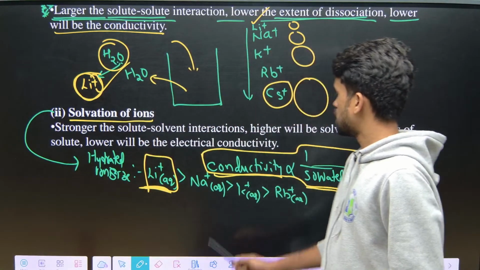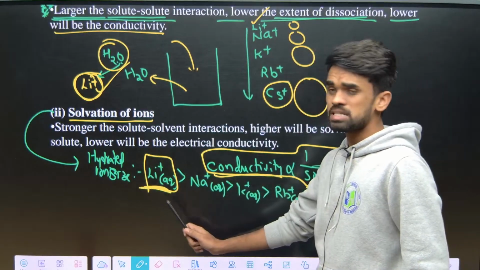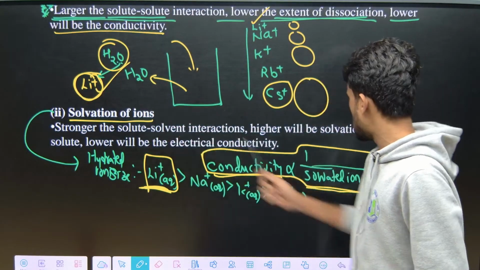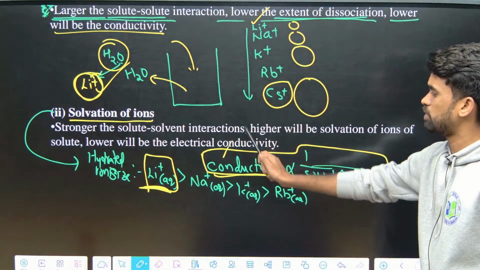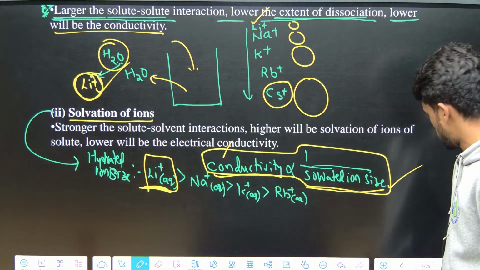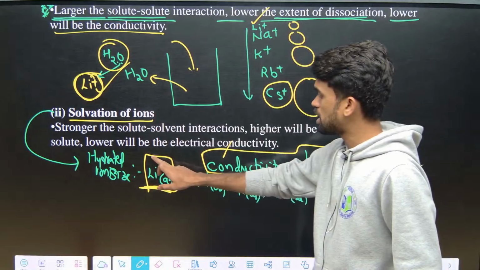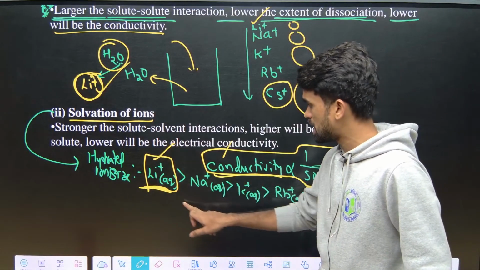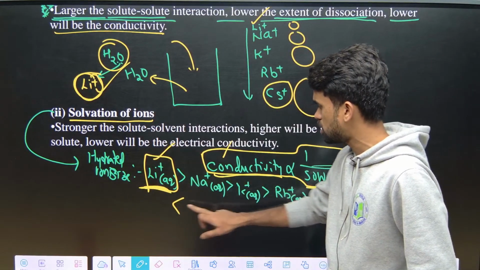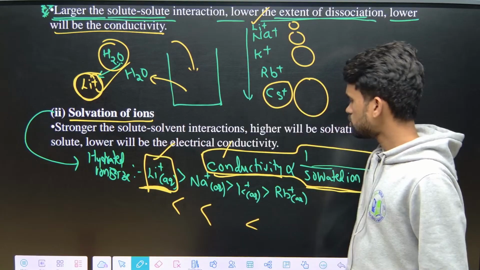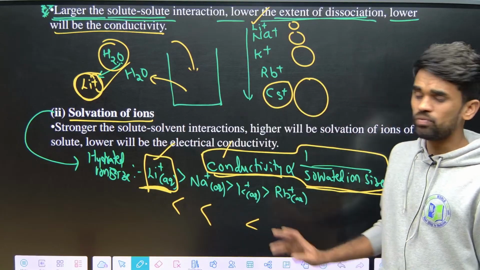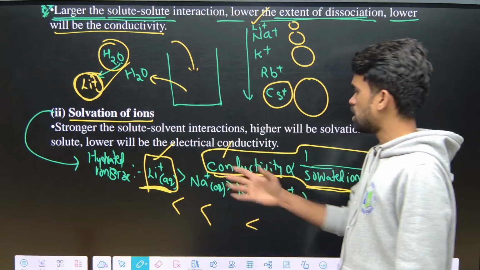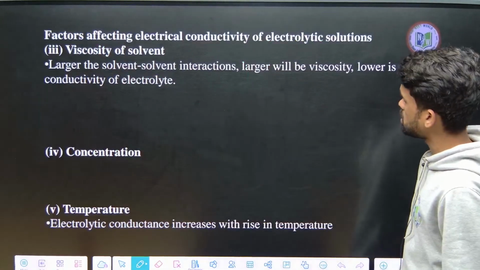Just to check: the greater the hydrated ion size, the lower the conductivity. That's it. This is what you need to remember here. Lithium has the bigger hydrated ion size, so lower conductivity. So if I ask the conductivity order, rubidium plus aqueous will be more conductive than potassium plus. You need to answer like this.